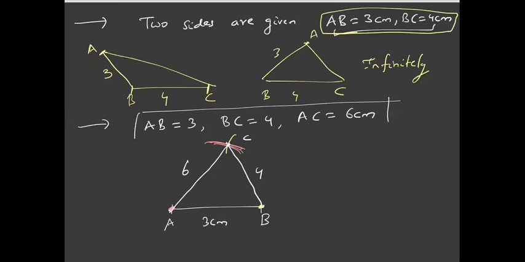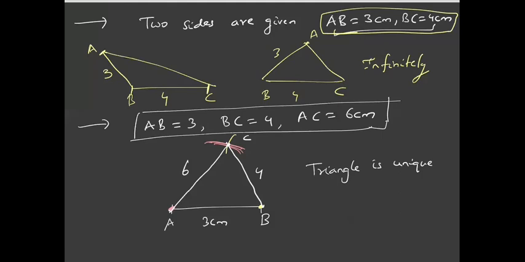Now we can see that the triangle is unique, right? We have tried to construct a triangle in which all three sides are given, and we have found that the triangle is unique. That is, there is only one triangle which satisfies all these three conditions.